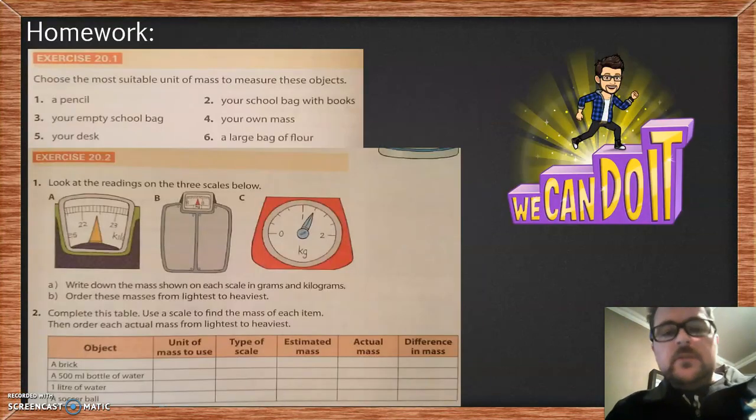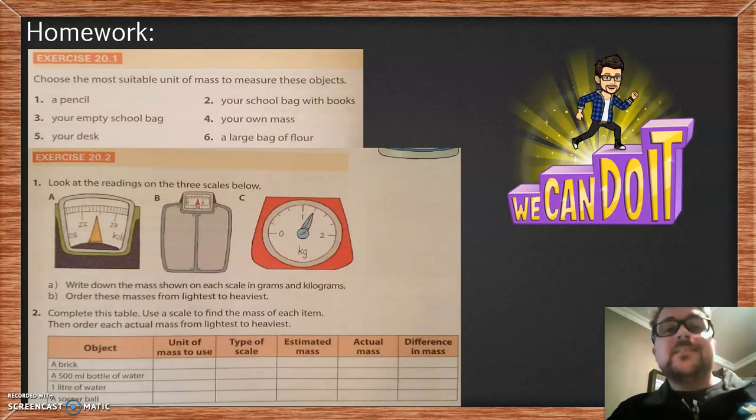Today's homework, I don't need to explain anything to you. You just follow the instructions as per your textbook. Exercise 20.1 and 20.2. In 20.2, you can copy the table down onto your piece of paper. You're going to take a brick, for example. You're going to give the unit of mass that you would use to weigh it. You're going to use the type of scale that you would use. Would you use a kitchen scale? Would you use a bathroom scale? Would you use a balancing scale?